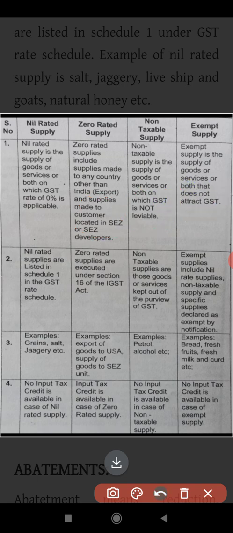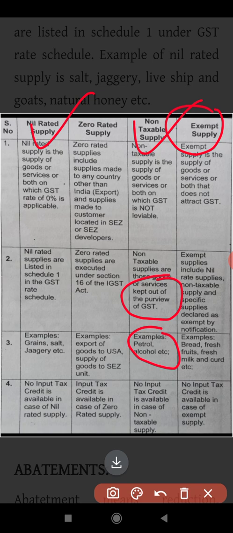Next, nil rated supplies are listed under schedule 1 of the GST rate schedule. In the GST rate schedule we have 4 schedules, and in that, nil rated goods and services are mentioned in schedule 1. Zero rated supply is mentioned in section 16 of the IGST Act. Non-taxable supplies are those goods and services which are kept outside the purview of GST, for example petroleum, alcohol, electricity. And exempt supplies include nil rated supplies, non-taxable supplies, etc.